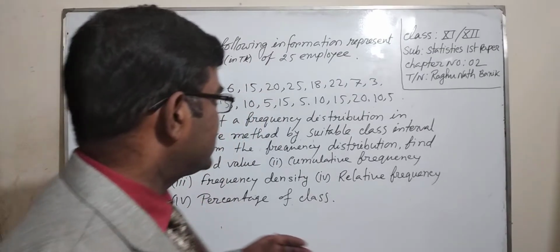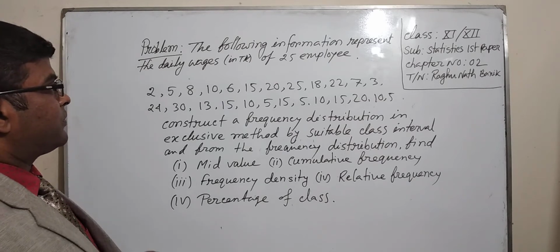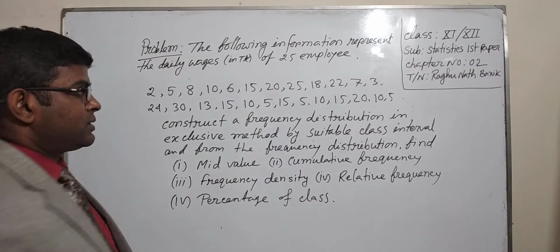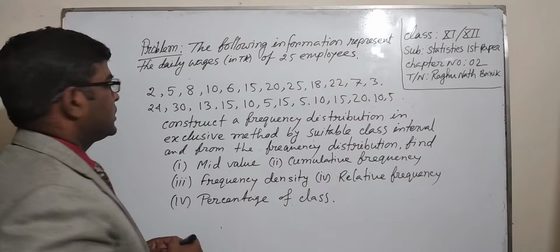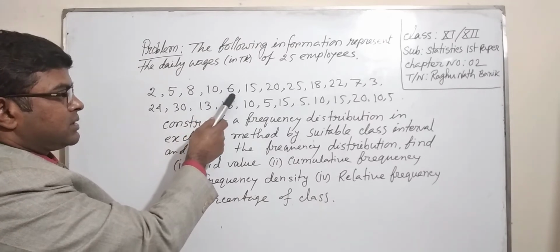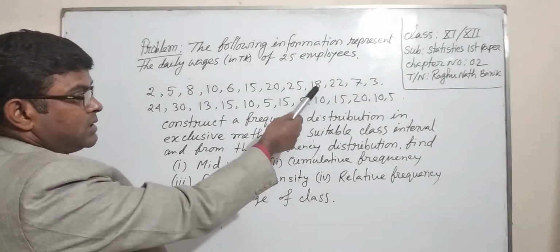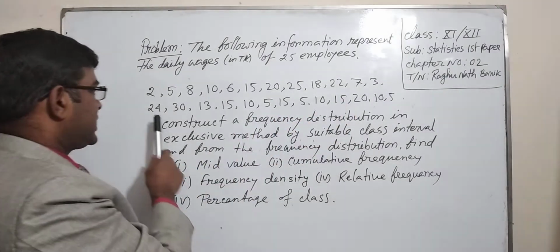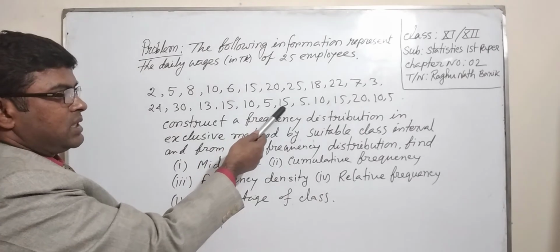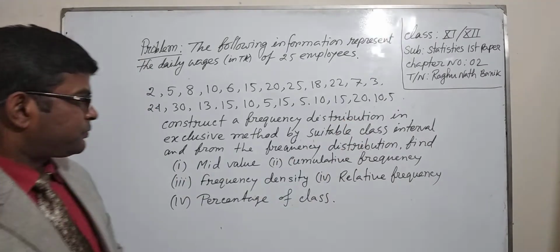Dear students, there is a problem. I will read the problem. The following information represents the daily wages in taka of 25 employees: 2 taka, 5, 8, 10, 6, 15, 20, 25, 18, 22, 7, 3, 24, 30, 13, 15, 10, 5, 15, 5, 10, 15, 20, 10 and 5 taka.